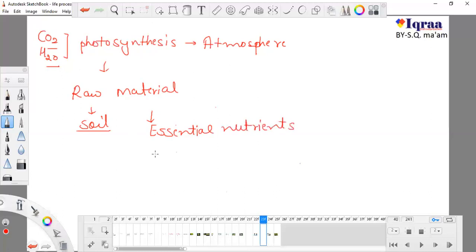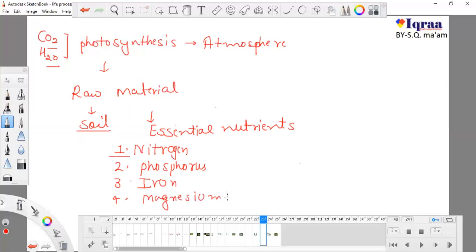So there are so many nutrients which are essential, which are very important for plants to grow. These are nitrogen and phosphorus. Third one is iron and magnesium. So these are the essential nutrients which plants get directly from soil.